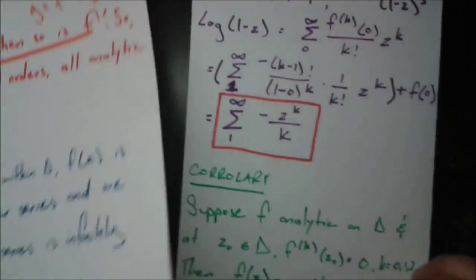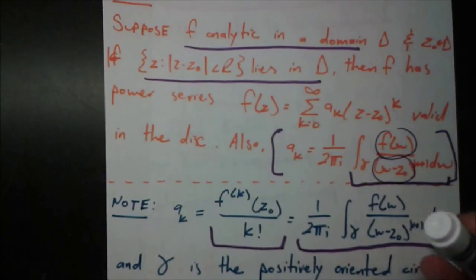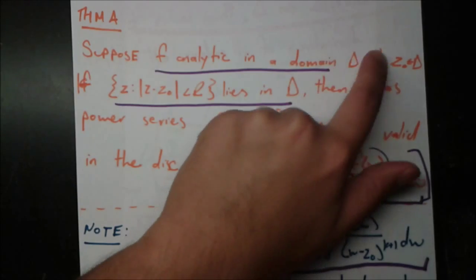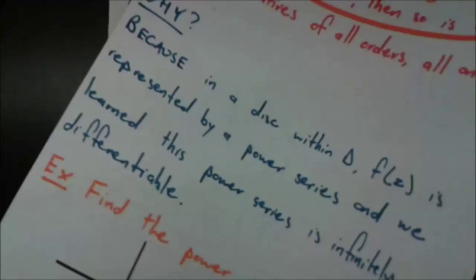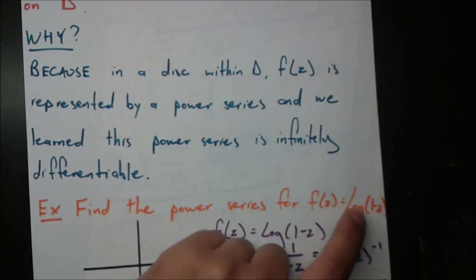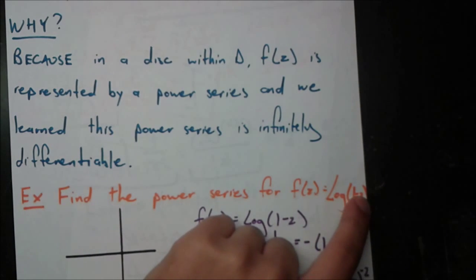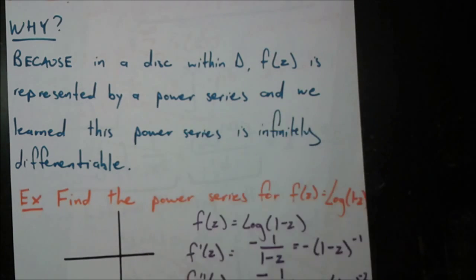So the next thing we want to do is try to find the disk in which this is true, because remember, this theorem A has two parts. Suppose f is analytic in domain D, so we want to try to find this domain, and we also try to find this disk which is lying in this domain. To do that, what you usually want to do is find where this thing breaks, see if this has any points where it's not going to be differentiable. And it's easy to see this one. If we have z equals 1, then we have log of 0, which is undefined. For every other z, this should be fine.